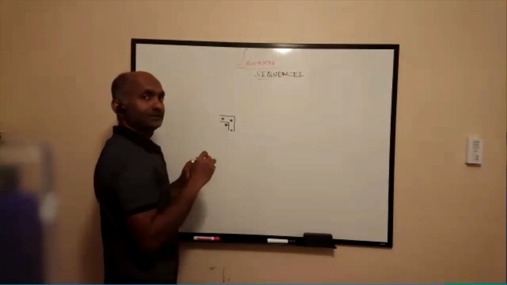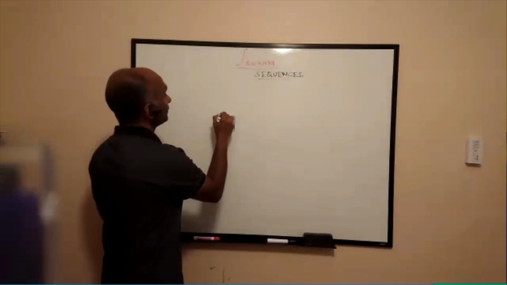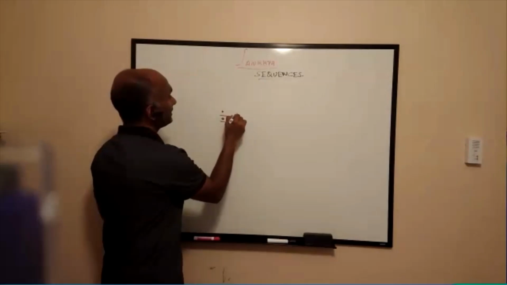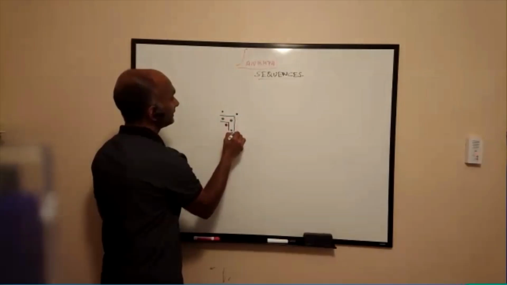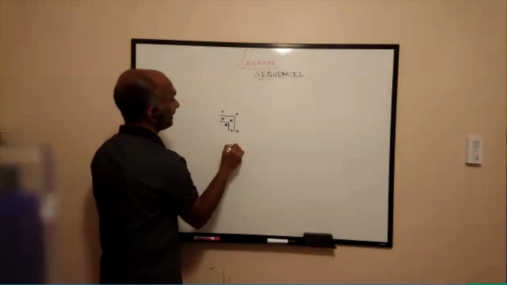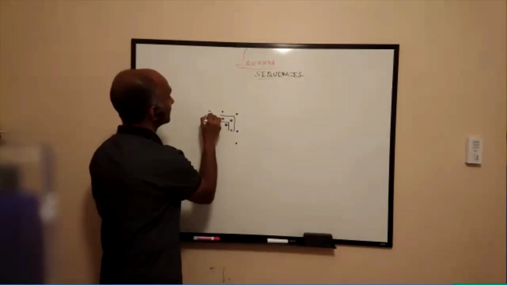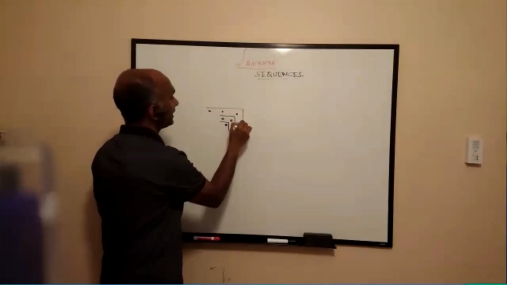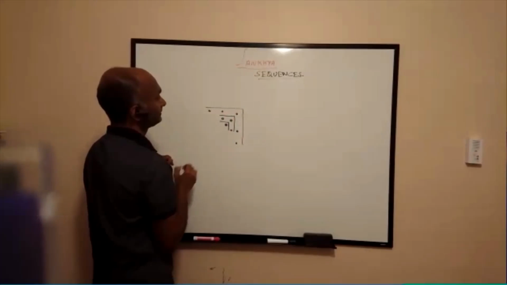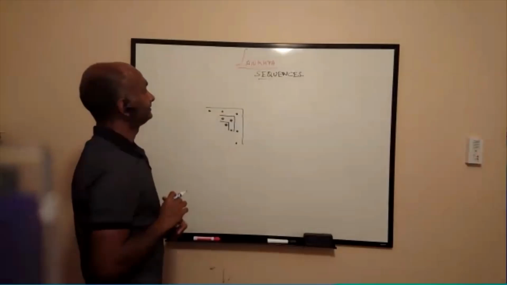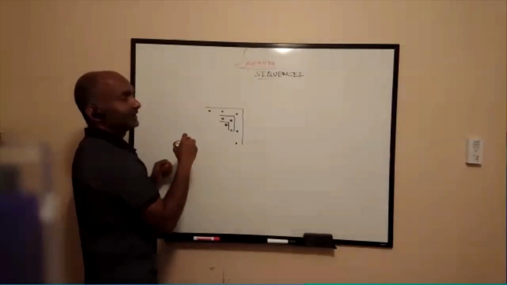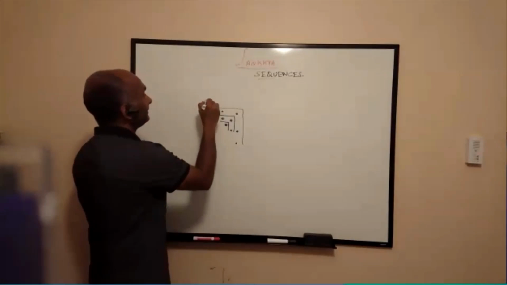Now, the next is 5. So for 5, first let me put the 3 dots, and then I will put 2 extra dots. So that makes it 5 dots. Good. Now the next one, 7.